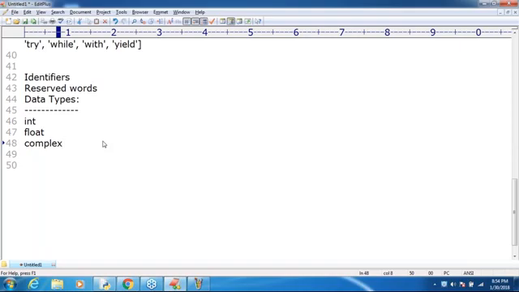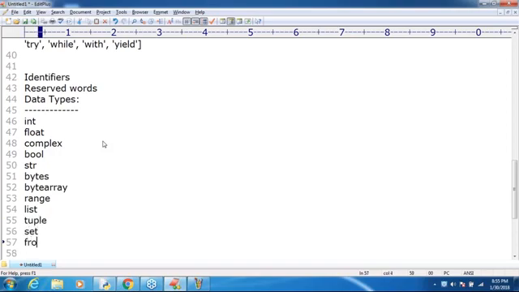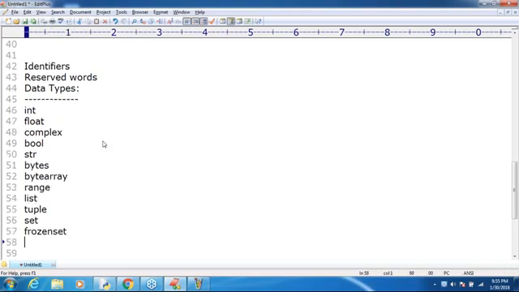So which is the best suitable? Complex numbers are best suitable for scientific applications, right? Next, after that, bool, means boolean. Next, str. Are you getting str? Next, bytes. Next, byte array. Next, after that, range. Next, list. Next, tuple. Next, set. Next, frozen set. Are you getting? Frozen set. Next, after that,